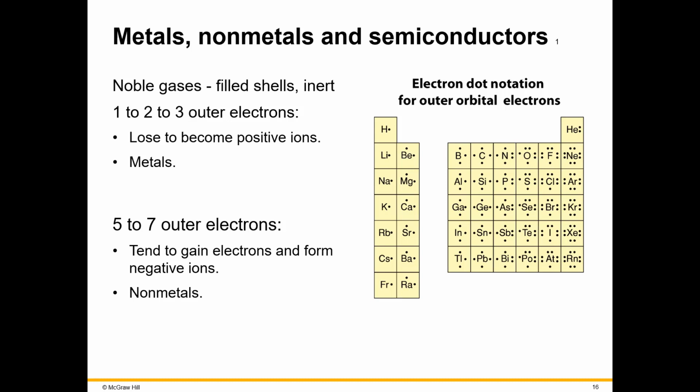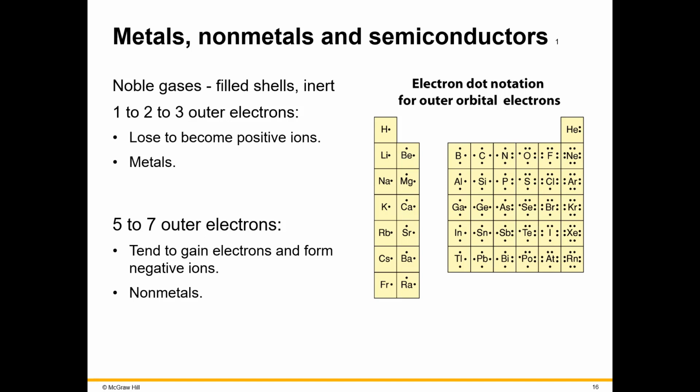These are the metals. Now, the second thing that we're going to talk about is groups 5, 6, and 7. They have 5, 6, or 7 electrons in their outer shells or outer orbitals. And they tend to gain the electrons that are lost by these group 1, 2, and 3 metals.